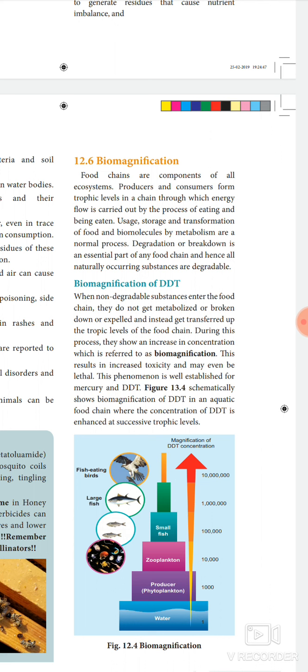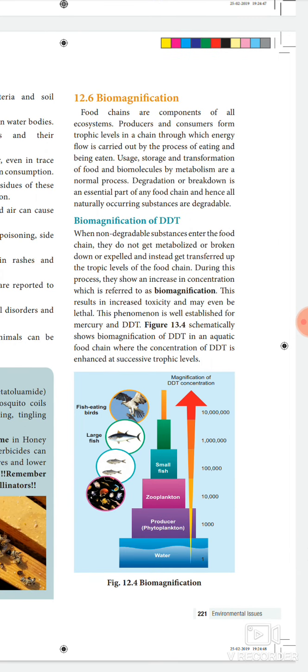What is meant by that? These non-degradable substances cannot be broken down easily. Instead of breaking down, they transfer the molecules into the trophic levels of the food chain. During this process they show an increase in concentration, which is called biomagnification. Then see figure 12.4, the biomagnification picture. What is the lowest thing? Water. Then producers, here some phytoplankton, are called the producers. Then zooplankton, then small fishes, and like that the trophic level increases.